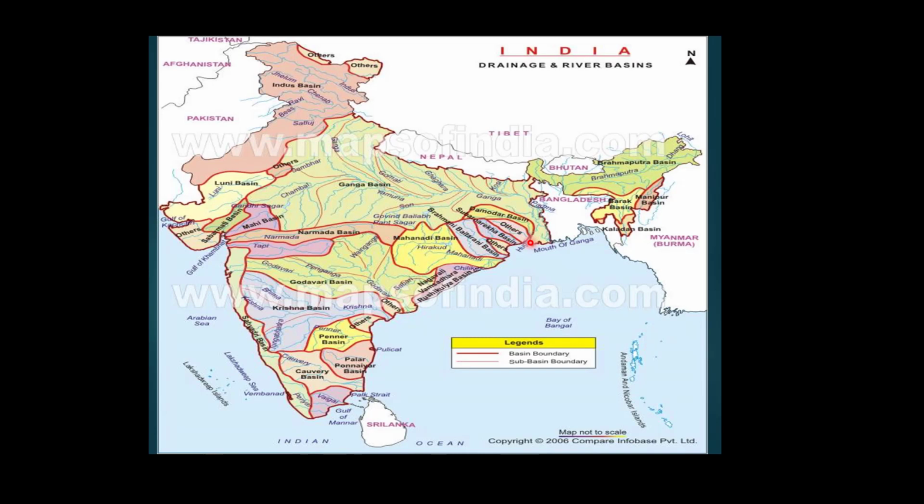They perform intensive erosional activity in their upper courses and carry huge loads of silt and sand. You can see all the rivers which are originating from the Himalayan mountain system cutting deep gorges, and in this part of the drainage system, these rivers cut the rock beneath their bed, down-cutting the rocks and creating deep gorges.